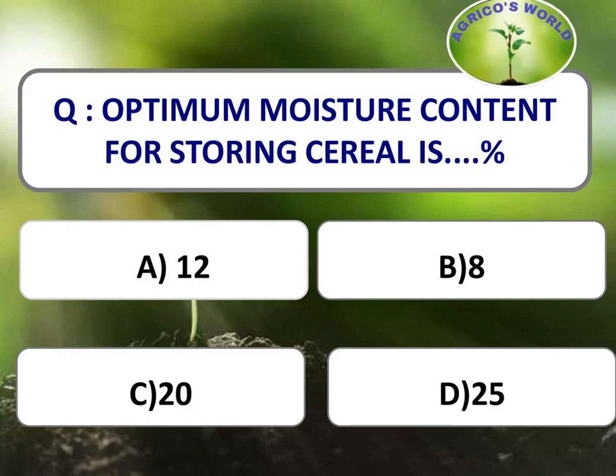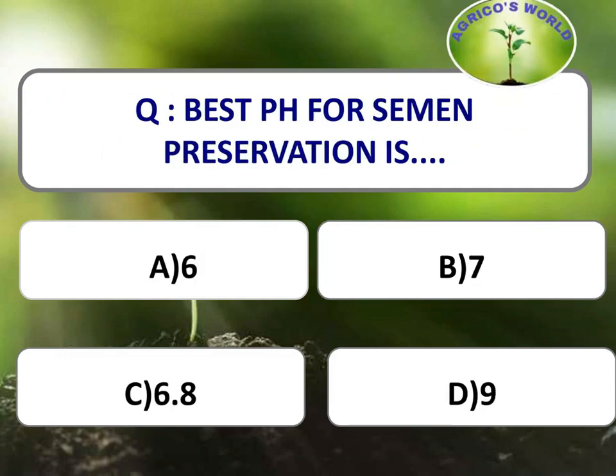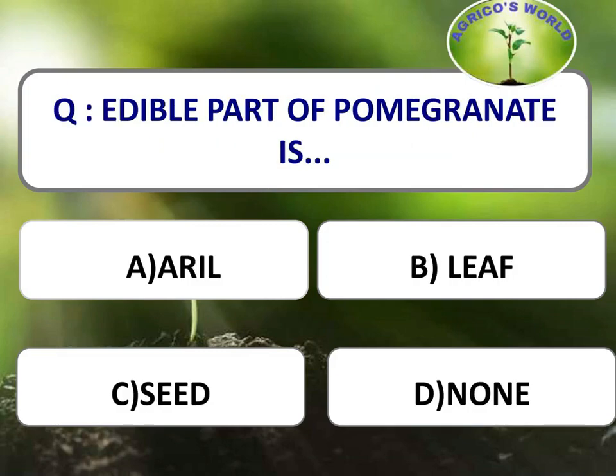Optimum moisture content for storing cereals is. For storing the cereals, the optimum moisture content is 12% and for oilseeds it is 8%. What is the best pH for the semen preservation? For the semen preservation, the best pH is 6.8. What is the edible part of pomegranate? The edible part of pomegranate is aril.